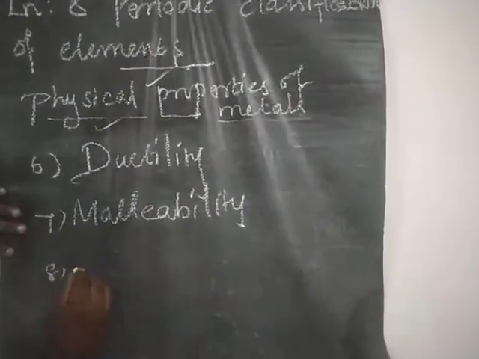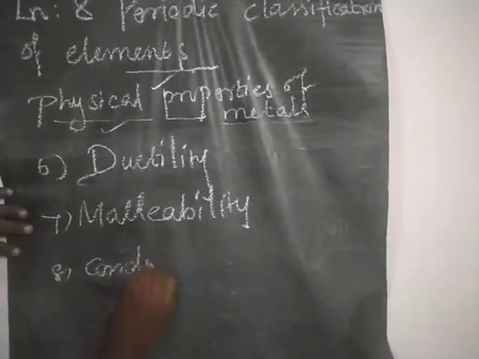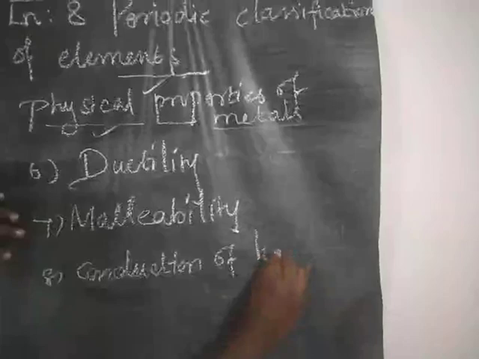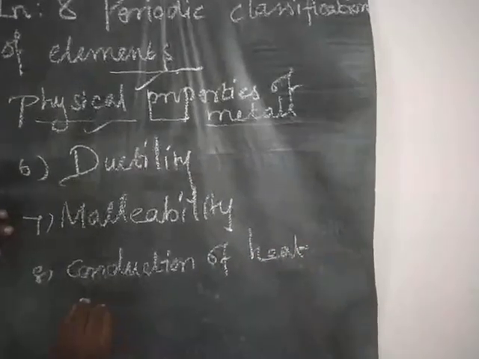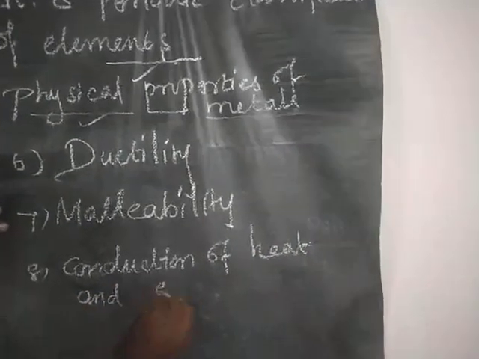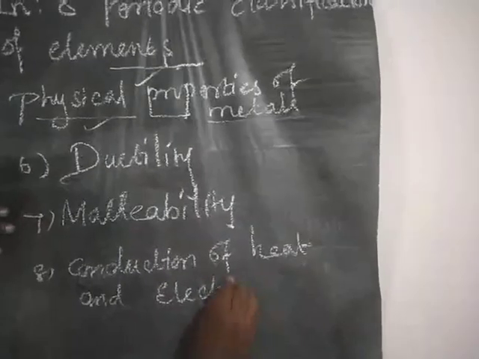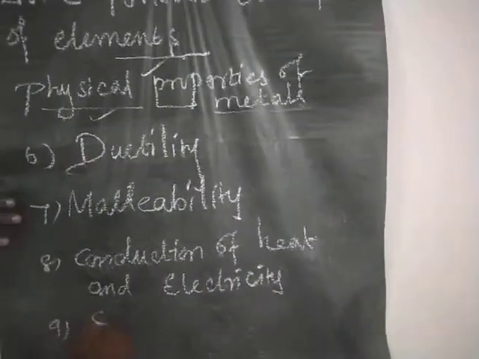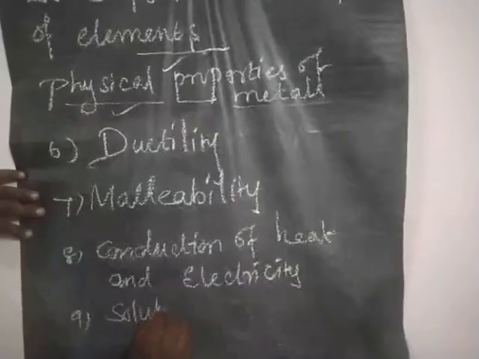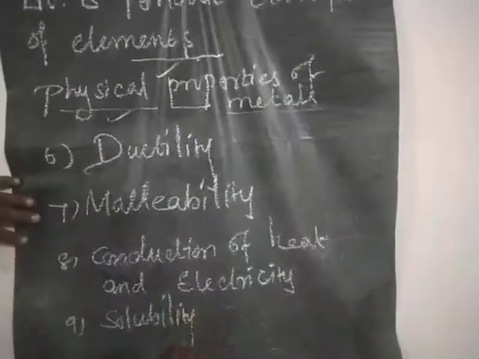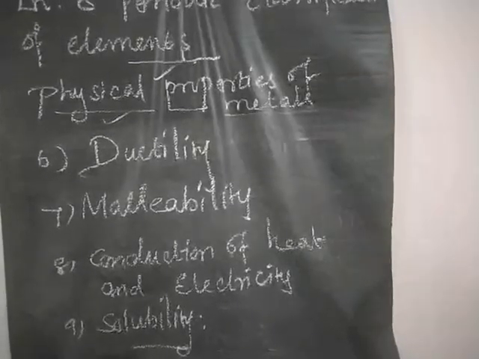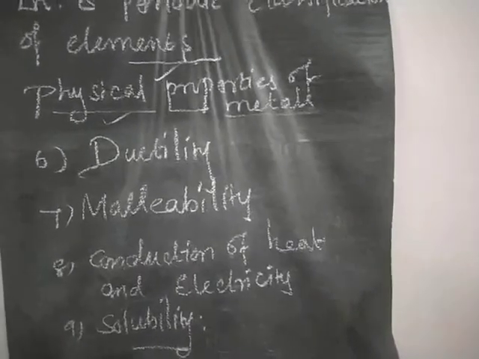Eighth property, conduction of heat and electricity. Ninth one, solubility. So these are all the physical properties of metal.